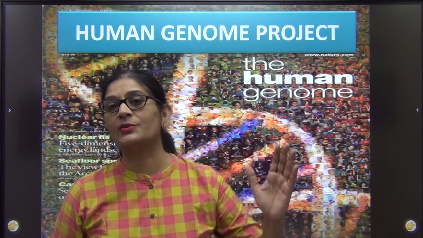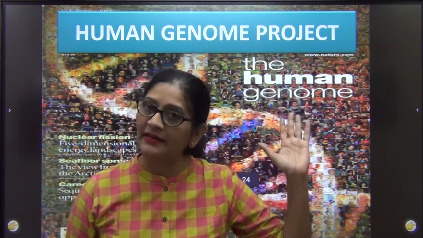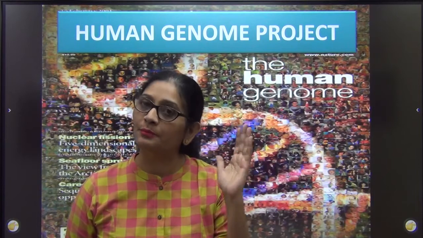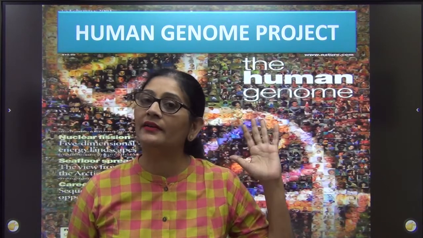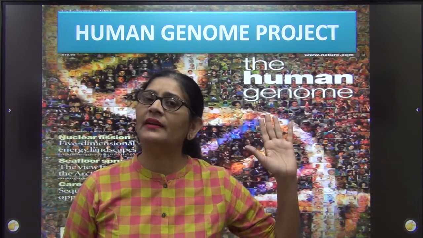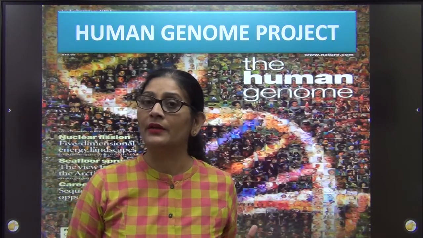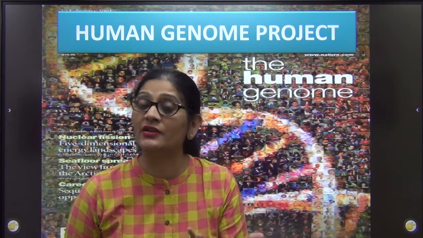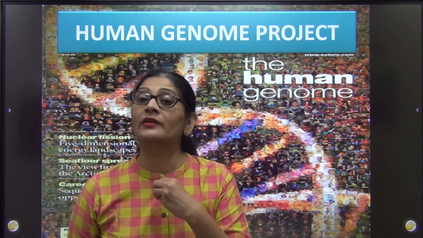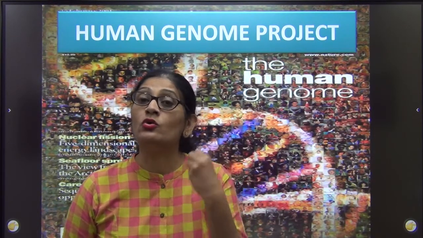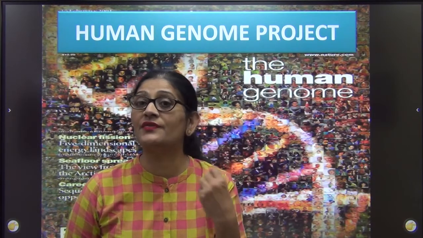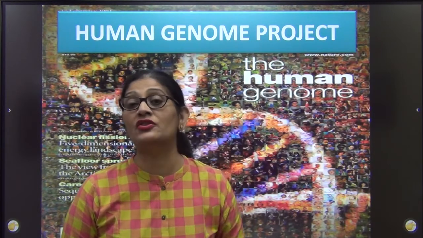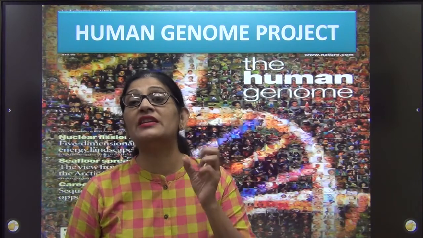Now what happened is we studied the inheritance pattern in pea plant, we studied in Drosophila, we studied in many other plants and animals. We also wanted to know about the humans. We wanted to know about our genes. Which nucleotides make which gene, how many genes we have, what is the function of different genes in our body, how are the genes interrelated.